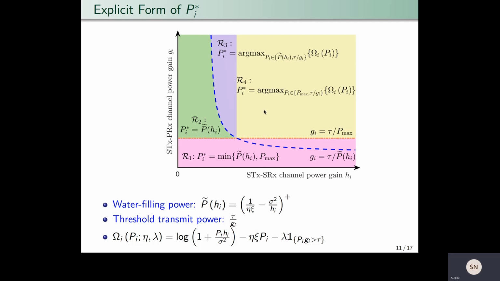Similarly, for region 4 shown in yellow, we compute the reward function values at two candidate powers, the peak power and the threshold transmit power. Here, an antenna induces interference outage only when the optimal power is the peak power.